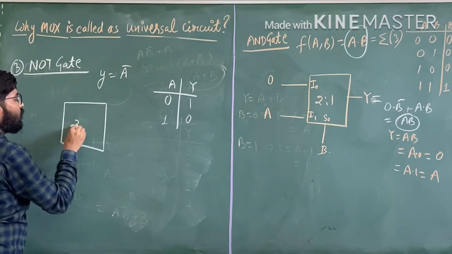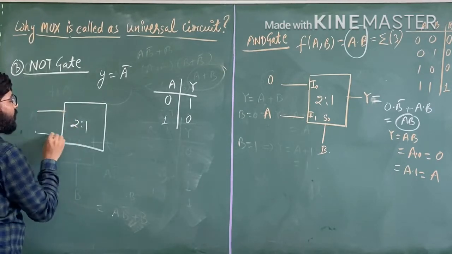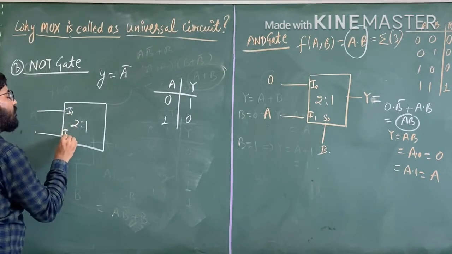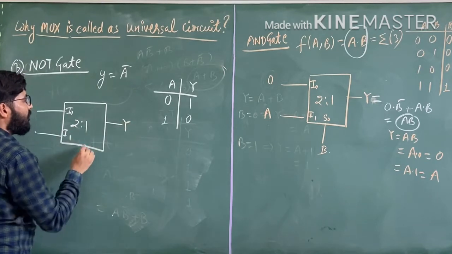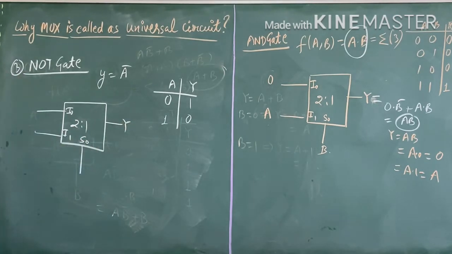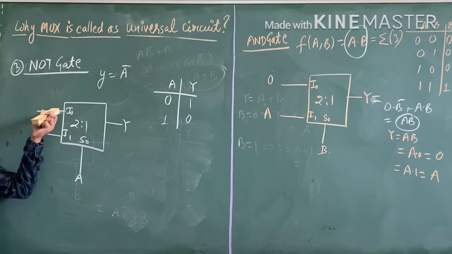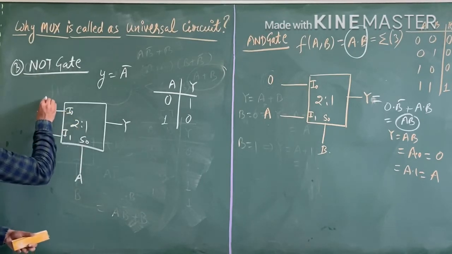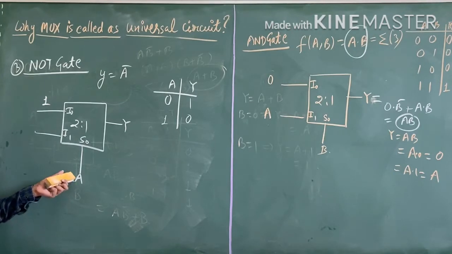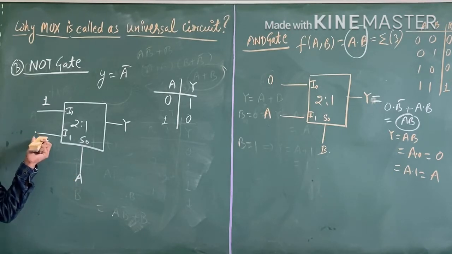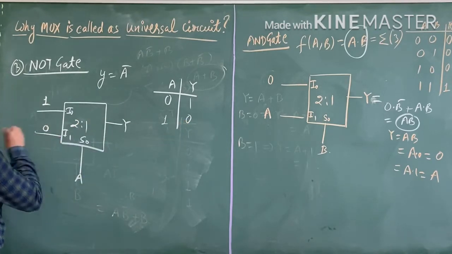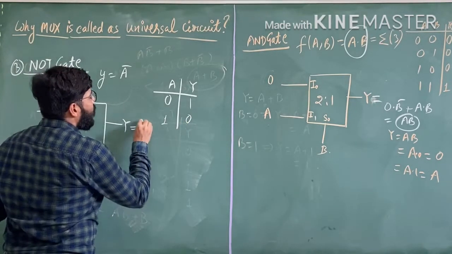Suppose this is the 2 cross 1 mux, and this is I0, this is I1, this is the output Y, and this is the select input S0. If A is 0, we want output 1, so the value of I0 is 1. If A is 1, we pass it to multiplexer pin I1, so the value of I1 is 0. So we can implement A complement here.